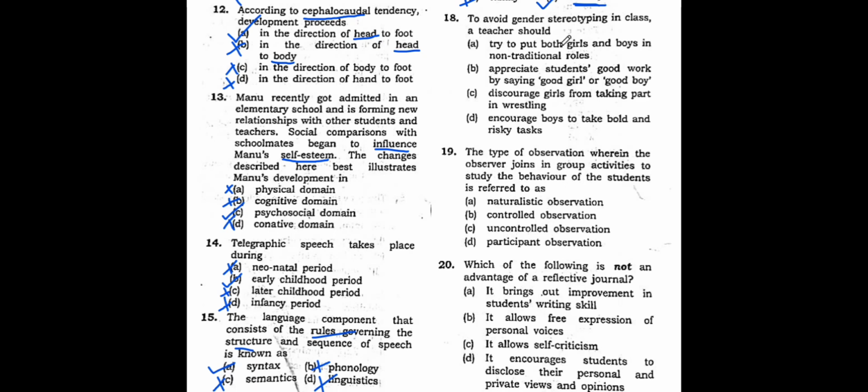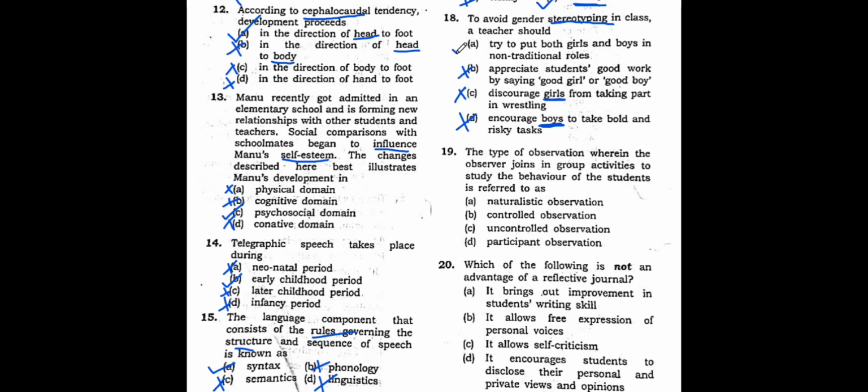So let us see which one will be the correct option here. Since we know gender stereotyping is not good, we should try to avoid it. So in order to avoid it, what do we do? Encourage boys to take bold and risky tasks? Not at all. See, we are using the word boys here, so this cannot be the correct answer. Whatever the correct answer is, there should be equality between the boys and girls. Discourage girls from taking part in wrestling? No, this also cannot be. We should not discourage the girls. In fact, we should encourage, right? Whenever you see only boys or only girls, this will be a wrong answer. Appreciate students' good work by saying good girl or good boy? No, we have a better option than this.